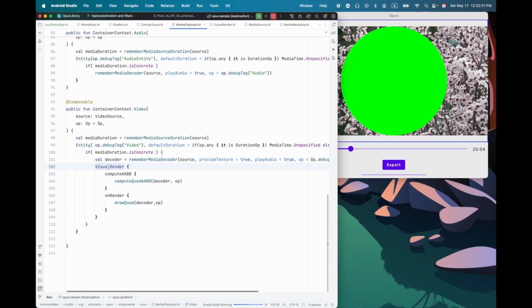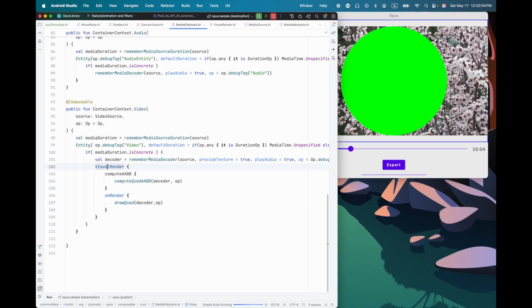And here we have our low-level primitive called visual render that allows us to actually render directly using the GPU. Inside this onRender block, we have the ability to call our high-level API for doing graphics rendering, which in turn calls the appropriate APIs on the platform. So here we're doing, very simply, the high-level API draw quad with this texture.